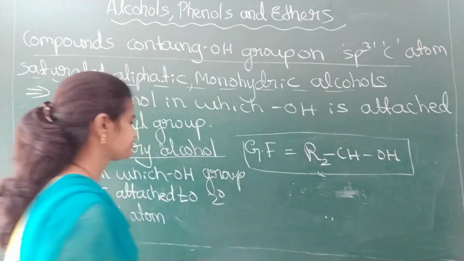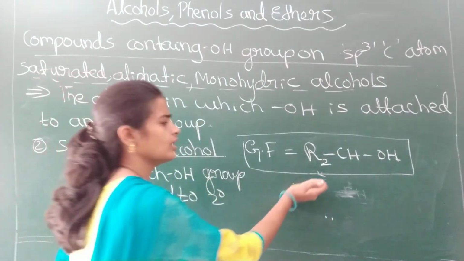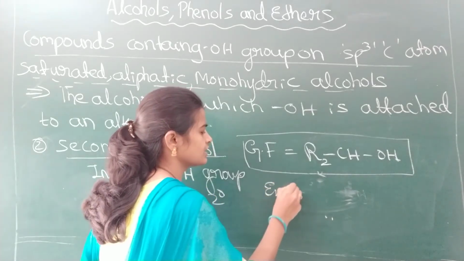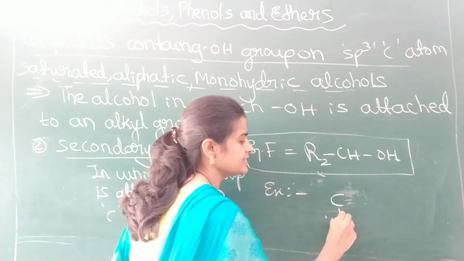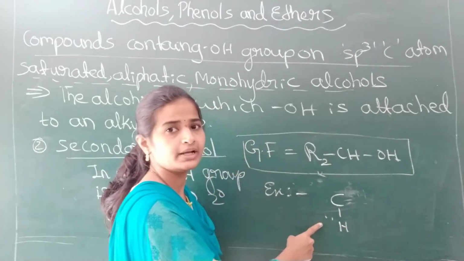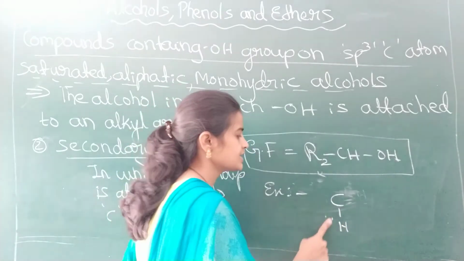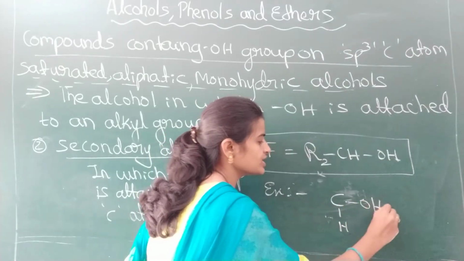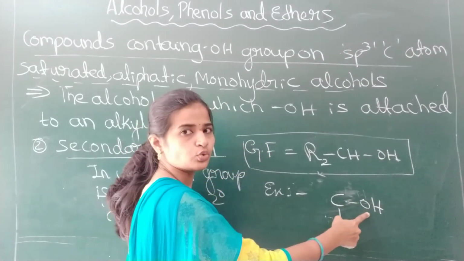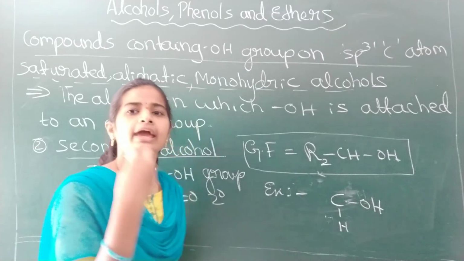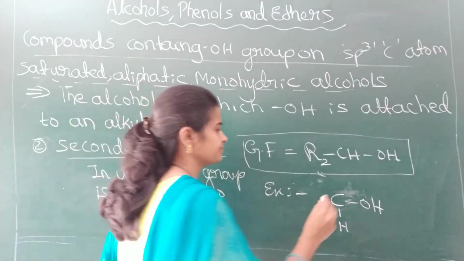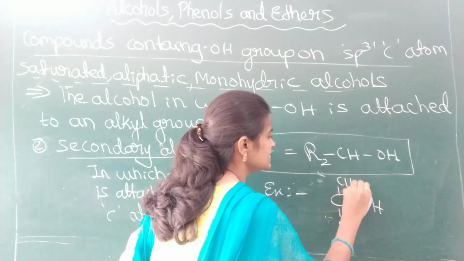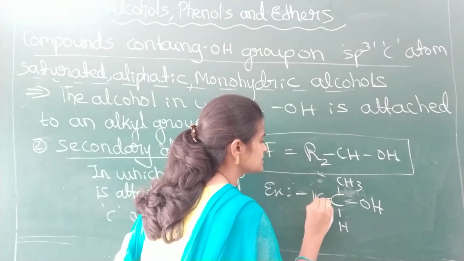Example for secondary alcohol. Write an example for secondary alcohol, students. C is at the center. It should be secondary. Secondary means one hydrogen atom should be directly attached to this, isn't it? Secondary carbon atom to which OH is attached. The other 2 must be any groups, but not hydrogen atoms. Here one CH3 is attached, another CH3 is attached.